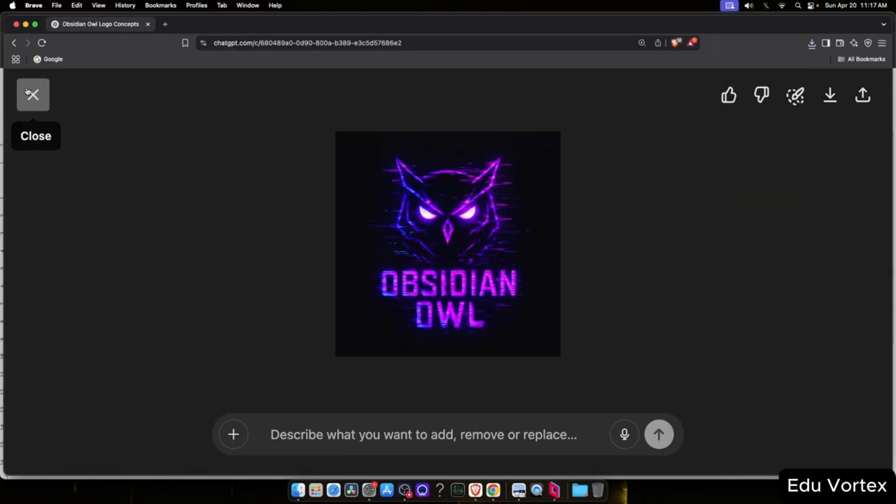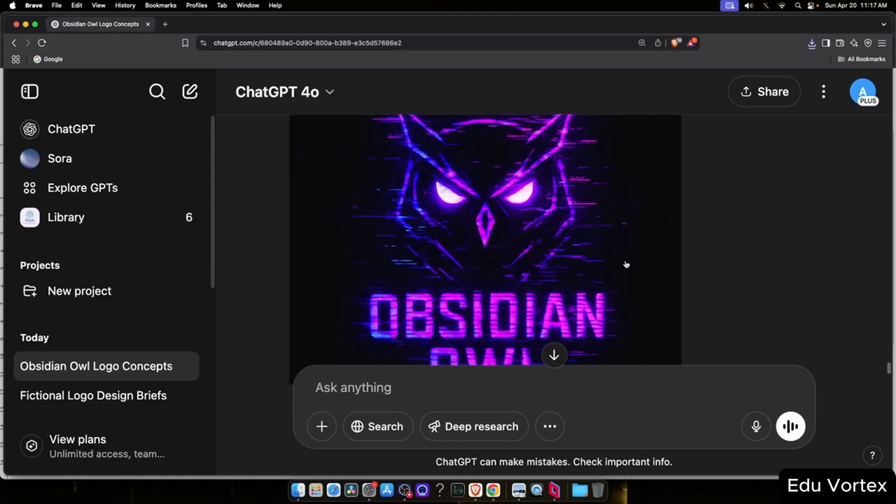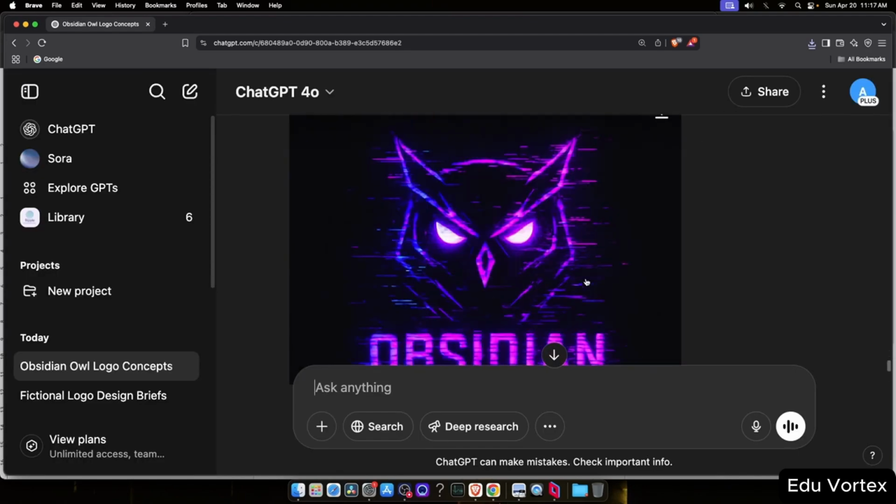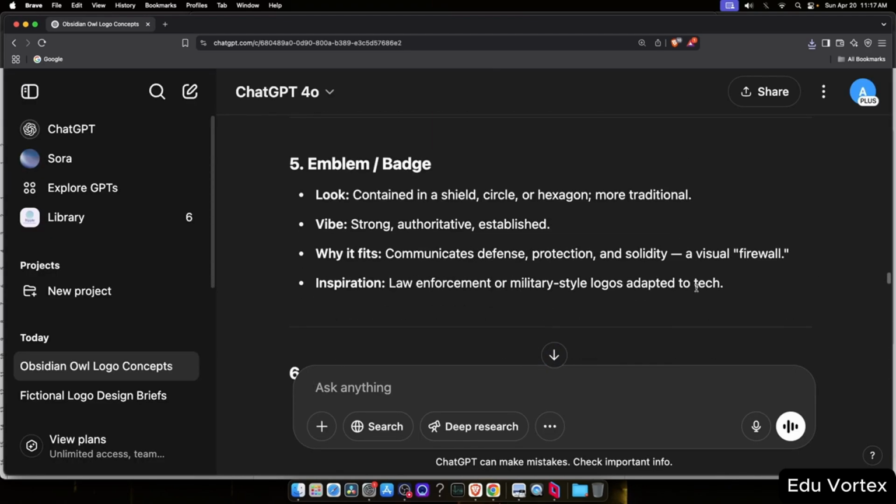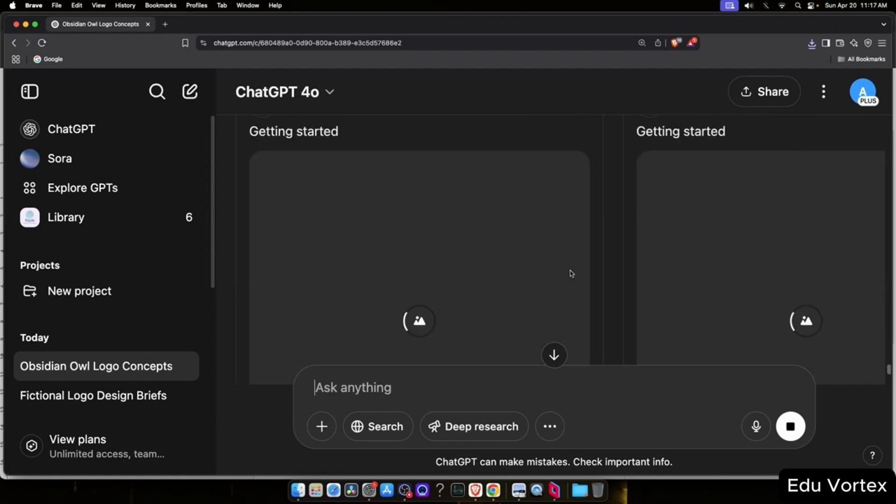Let's go back and ask ChatGPT for a few more styles. This time, I'll select another visual direction from the earlier suggestions and see what it comes up with. It's now giving us two new variations, so I'll wait for them to render.